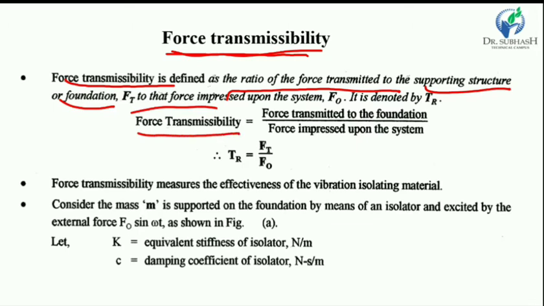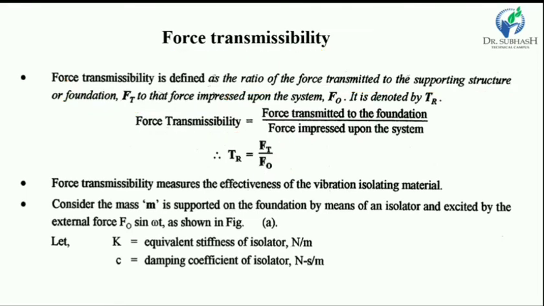So, force transmissibility is defined by a ratio: the force transmitted to the foundation to the force generated in the system. Okay. So, Ft is the force transmitted to the foundation, and F0 is the force impressed or generated in the system. Okay.